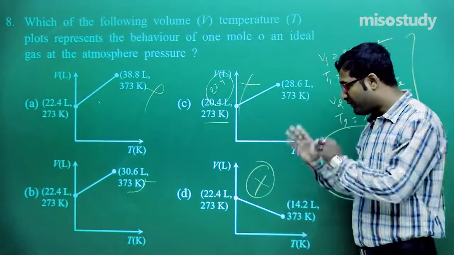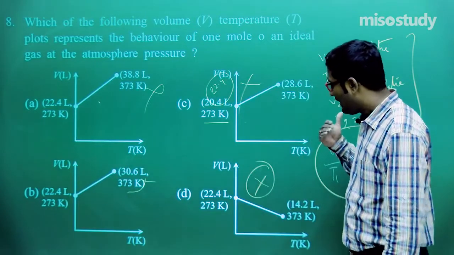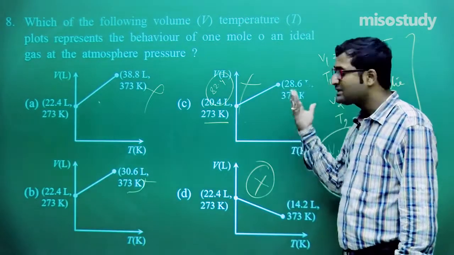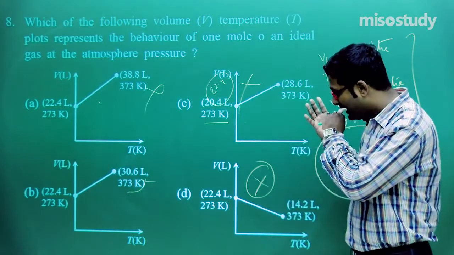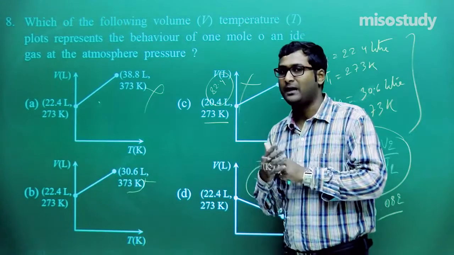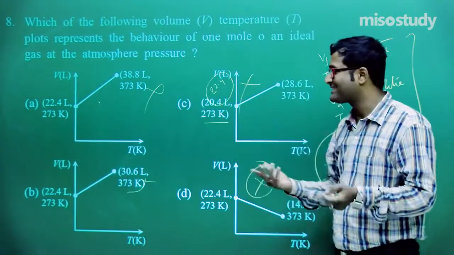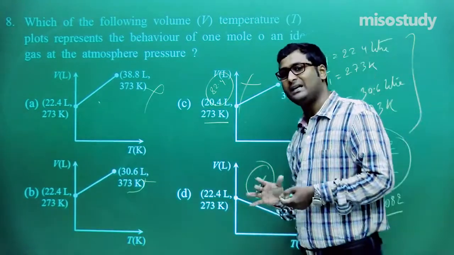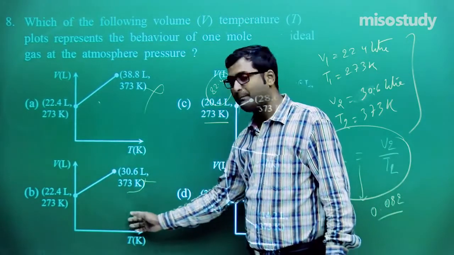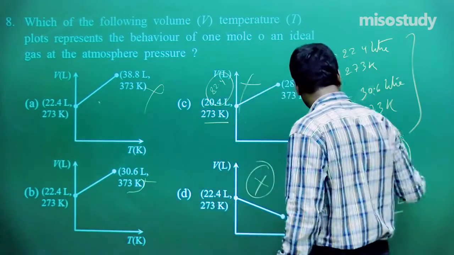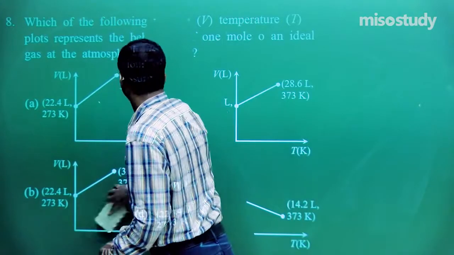So before solving the question, check out all the options. Actually, the options give us a clue to solve the question. Sometimes we do not read the question carefully. That is the problem. Students should focus on the questions. If he or she studies the question carefully, then definitely he or she will get the answer. Clear, friend? So for this, option B is correct. Now I'm going to rub this part and move to the next question.